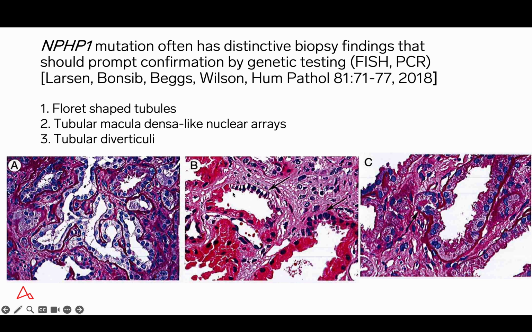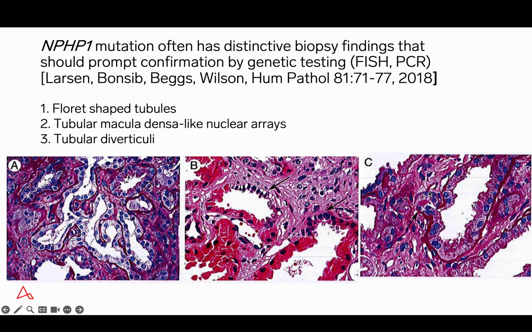The second feature is tubular macula densa-like nuclear arrays, and the middle panel shows an example of that. Similar to the macula densa epithelium of the juxtaglomerular apparatus, these nuclear arrays consist of a tight row of densely packed nuclei that populate just a portion of the tubule itself.